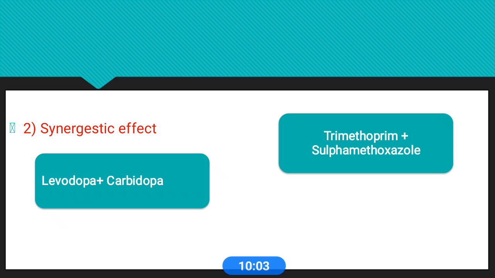Another important advantage of these FDCs is synergistic effect. One drug potentiates the action of the other drug, like trimethoprim and sulfamethoxazole. We already discussed this. This combination is a very good one because these drugs show nearly the same pharmacokinetic profile, and it is also helpful for prevention of almost all types of bacterial infections, and this shows the synergistic action of one drug potentiating the other. Levodopa and carbidopa, this combination also shows good synergistic effects for the treatment of Parkinsonism.